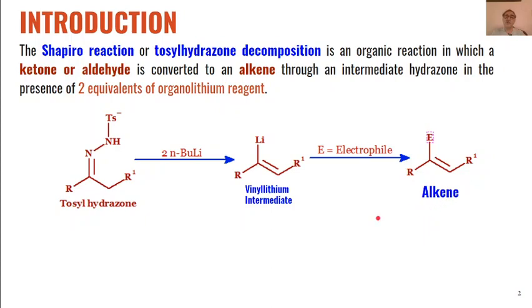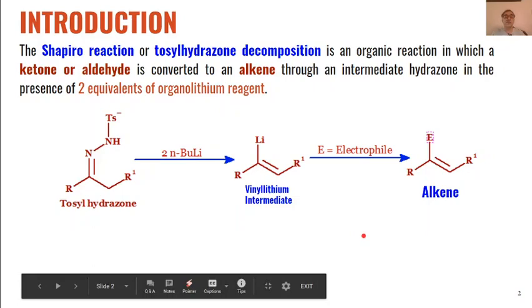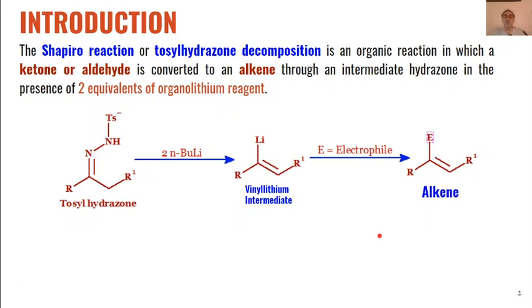And this conversion of carbonyl compounds like aldehydes and ketones to alkenes in the presence of these strong bases, the organolithium reagents, is known as the Shapiro reaction, or this is also known as the tosyl hydrazone decomposition reaction.